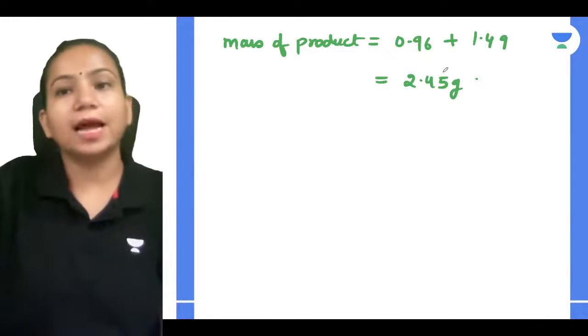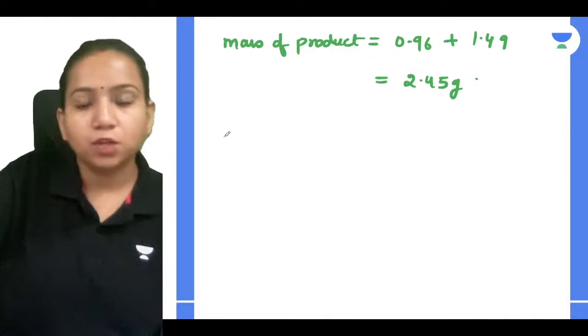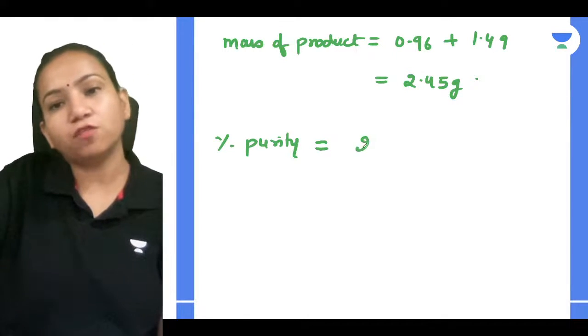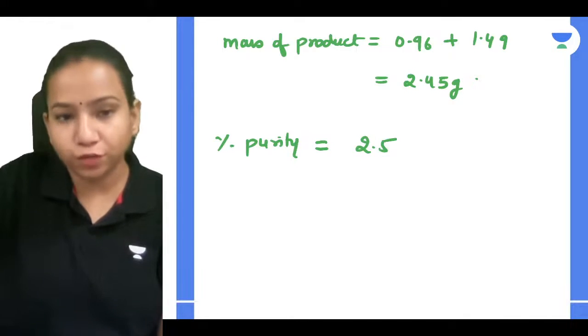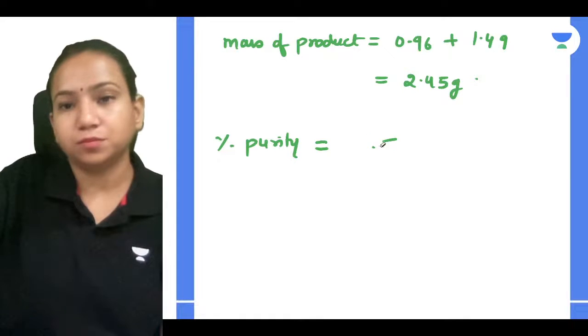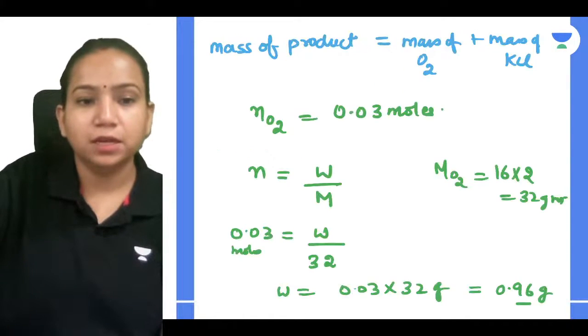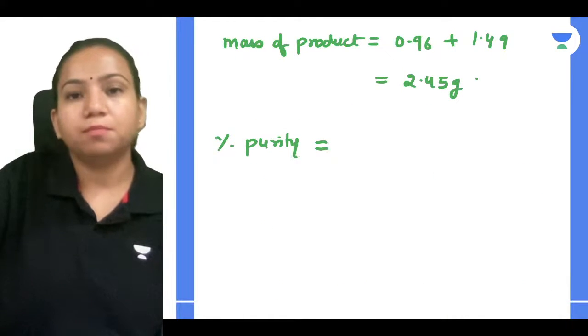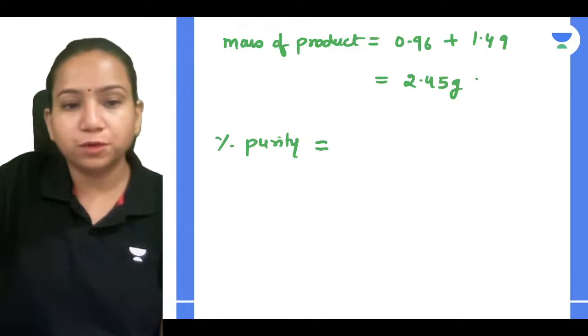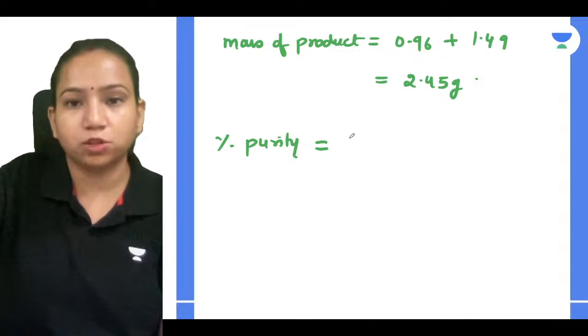So now, can I find out the percentage purity? Yes. The observed value is 2.45 grams, divided by the total mass you have taken, which is 4.9. According to the law of conservation of mass, it should be 2.45 theoretically, but 4.9 was taken.